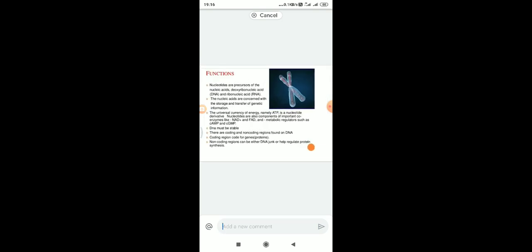This is the difference. What are the main functions of the DNA? Generally, the nucleotides are precursors of the nucleic acids, that is deoxyribonucleic acid and ribonucleic acid. The nucleic acids are concerned with the storage and transfer of genetic information.